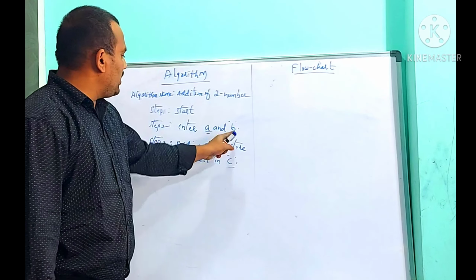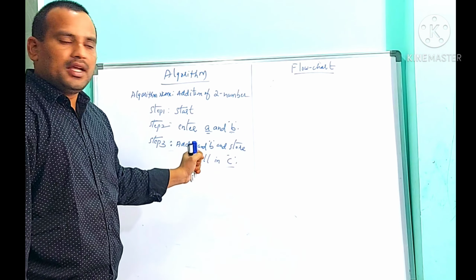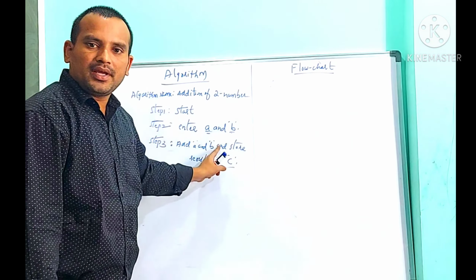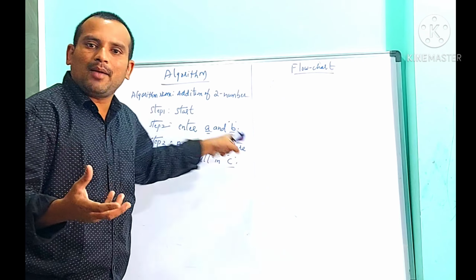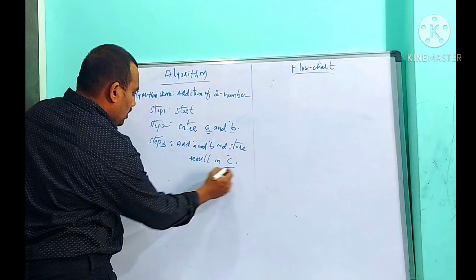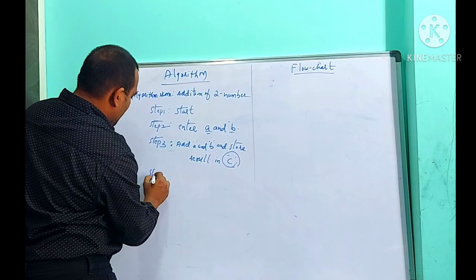Each variable can store one value. Here A can store the first number, B can store the second number. After adding A and B, it gives the result 36, which I am going to store in C. C contains the result 36. So now the result is available in variable C. Step 4.